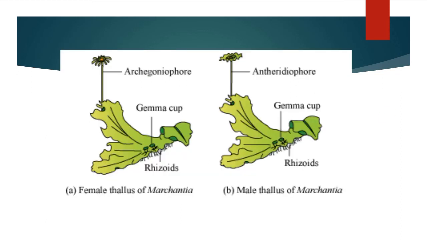So this is a picture of Marchantia. The first one is the female thallus and the second one is the male thallus. You can see those gemma cups that are present there. They produce the gemma, and the gemma can give rise to the new thallus. Otherwise, we have the sexual organs, archegoniophore and antheridiophore, which produce the egg and the antherozoids. They can combine to form the zygote, and the zygote again forms the sporophyte. The sporophyte produces the spores, which give rise again to this gametophyte.